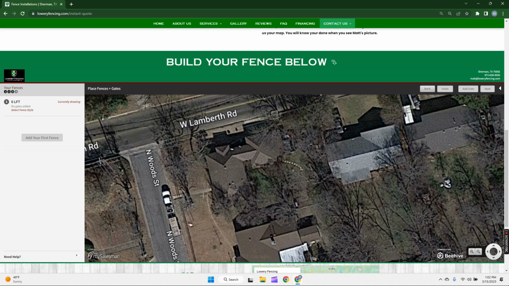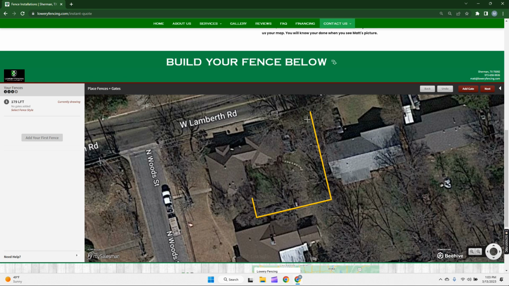Okay, now I just draw it out. I click where I want it to start. I go to the first line, click. And now if I wanted to add another portion of fence over here that wasn't connected, I could start and stop over here again. But since I want it to be one continuous fence line, in this instance, I'm going to click again right here and draw it out, and then click again,